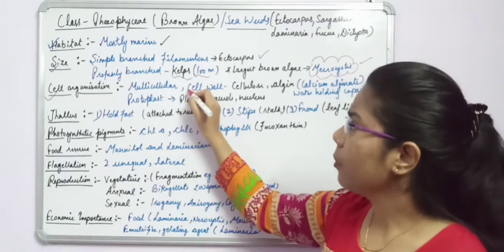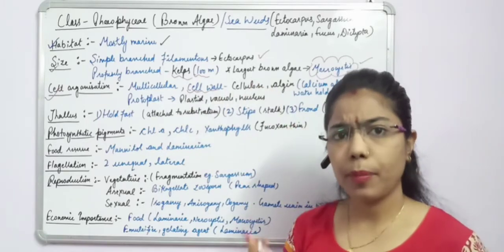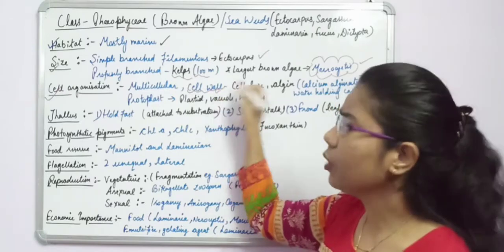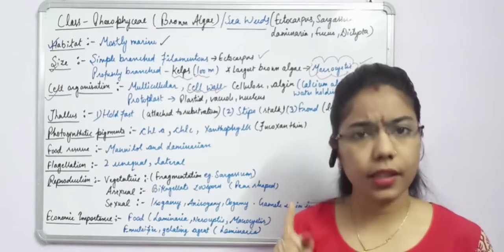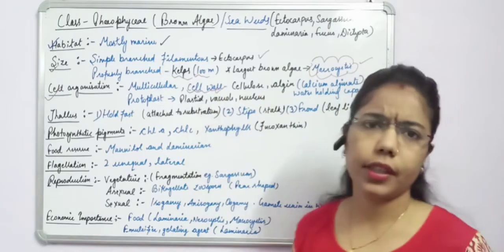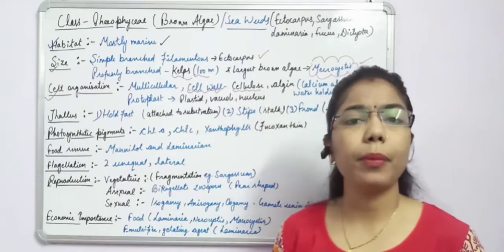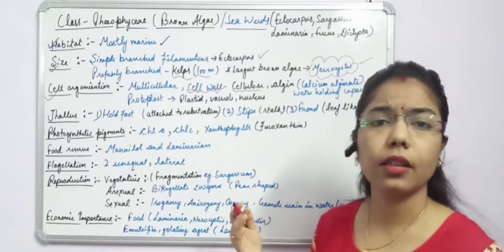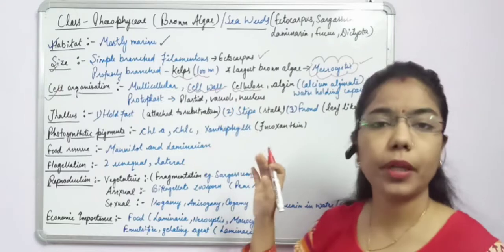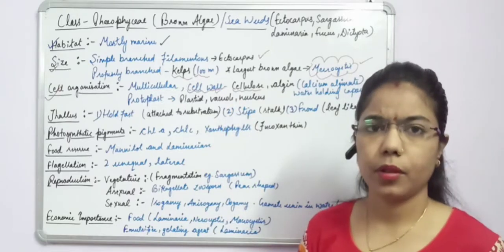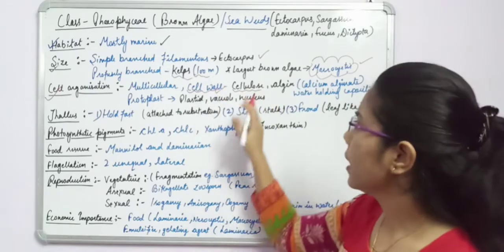Another thing is the cell wall. When we are talking about any cell, these are proper cells having a cell wall, and we know that a cell wall is a characteristic of plants. A plant's characteristic is that a cell wall is present, and this cell wall is made up of cellulose. If you compare with the previous algae, in green algae also the cell wall was present, but it was made up of some different components. Pectose was there, but here the cell wall is cellulose.